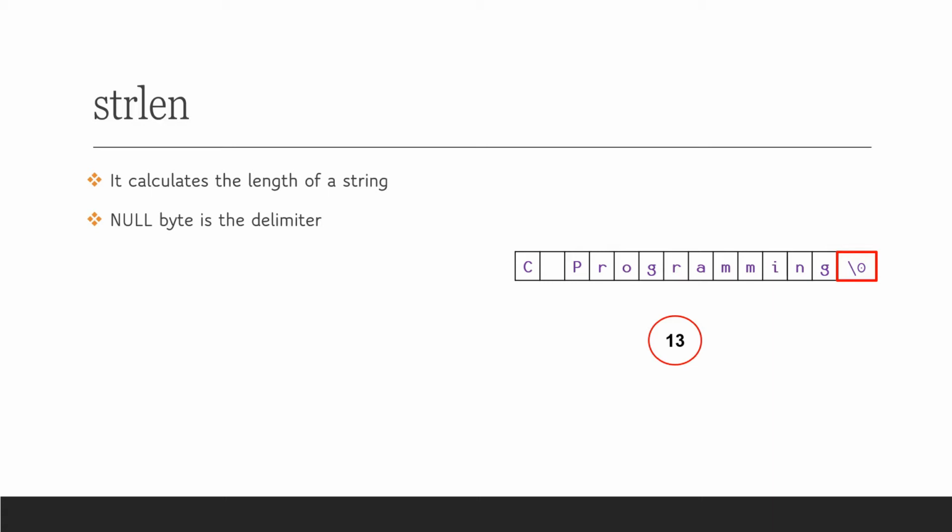This function is provided by the string library. This string library provides multiple other functions like strcat, strcpy, etc. All these functions rely on the fact that a string will always end with a null. You can use these functions in your program by including the header file string.h.